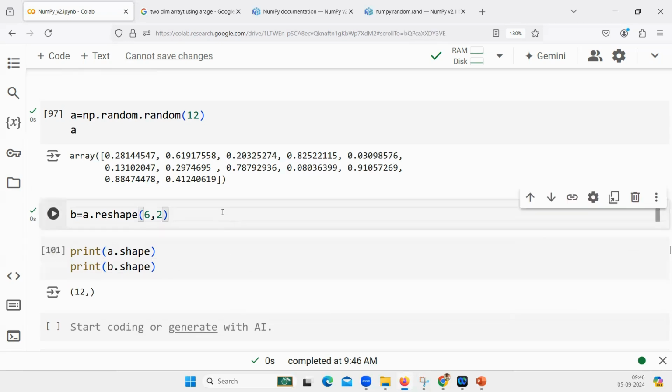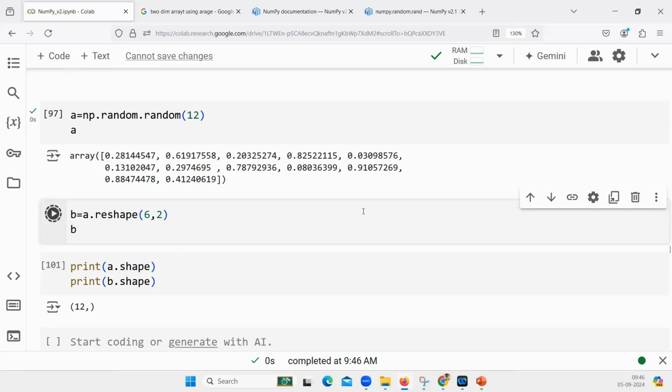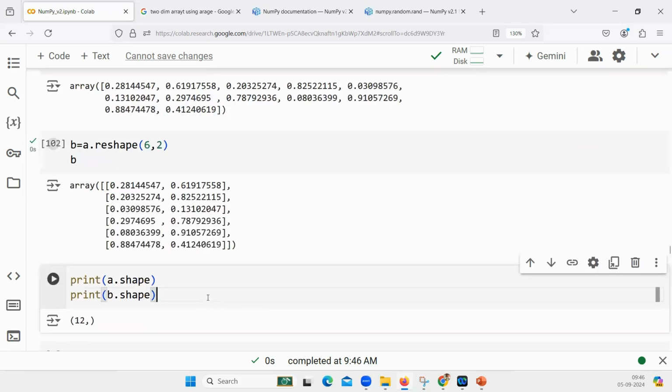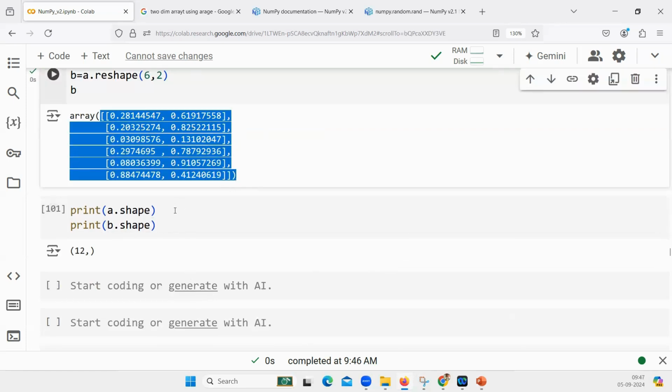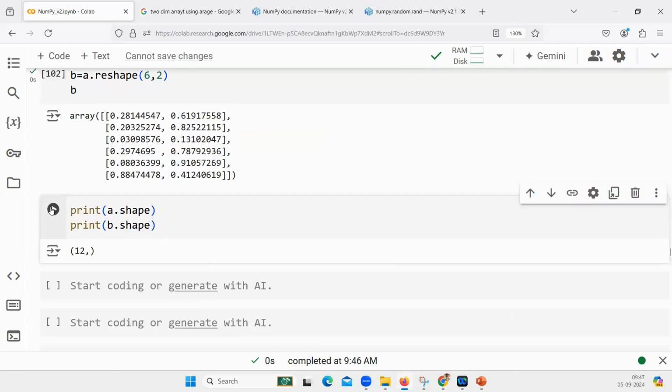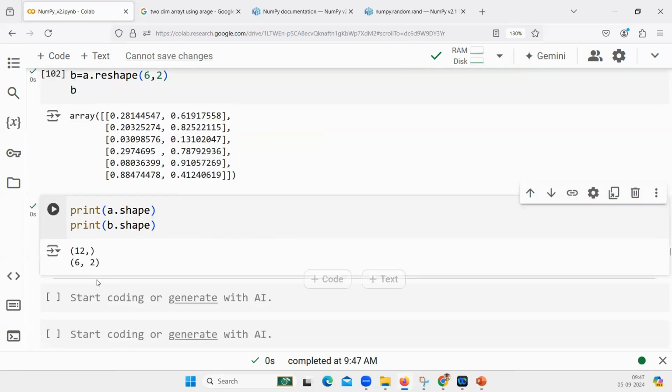B has been reshaped. Let me print B. How many rows are there in B? 6 rows and 2 columns. B dot shape will be 6 comma 2.